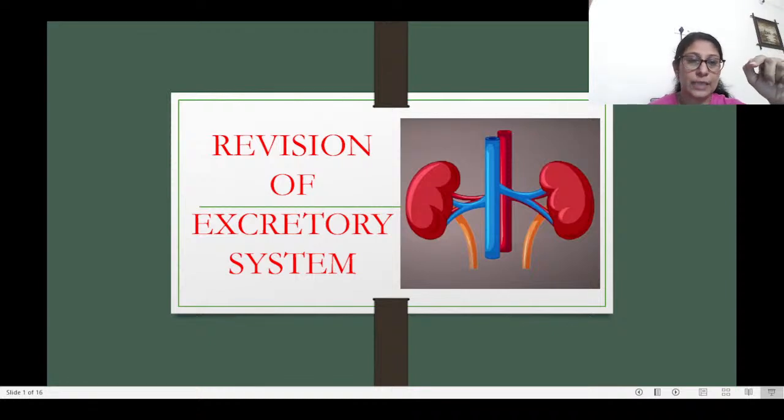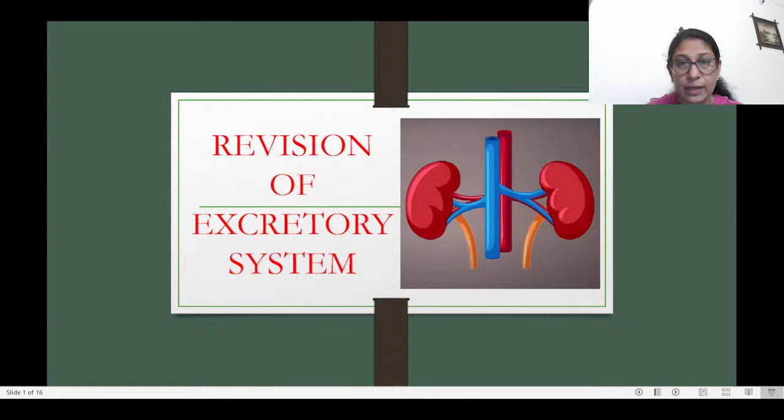Otherwise, most of the time students start drawing this and then this and then this, all of that together, and finally when it comes out it becomes so messy that for a teacher it's very difficult to understand which tube is going where and whether you have drawn them correctly. Many times students themselves get confused, draw the vein and the artery separately, mix them up with the tubule, and you lose marks there.